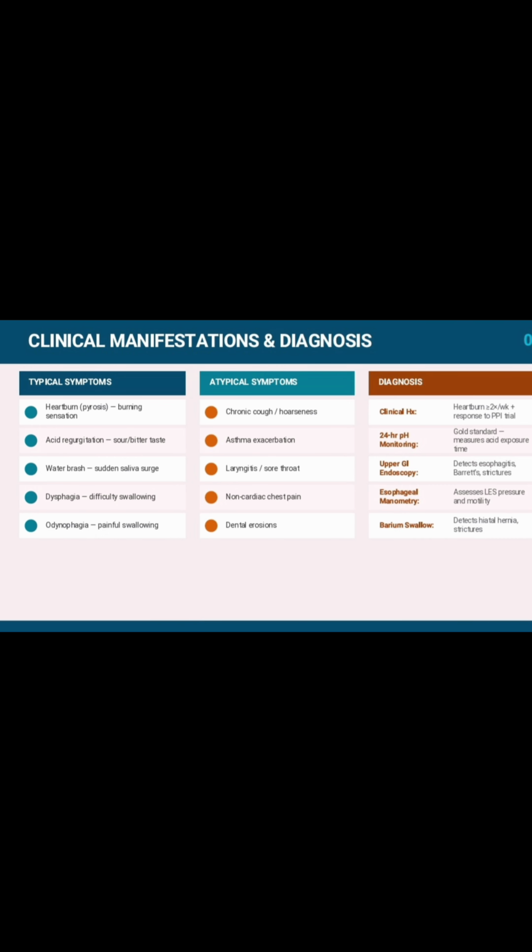Next is the diagnosis. You can clinically check the problem within 24 hours. pH monitoring: if it's hard to make a definite diagnosis, your doctor may measure the acid level inside the esophagus through this test. This is pH testing.